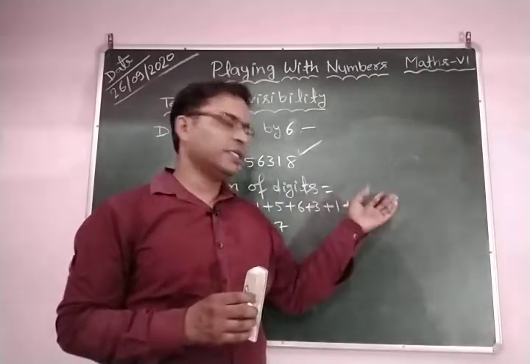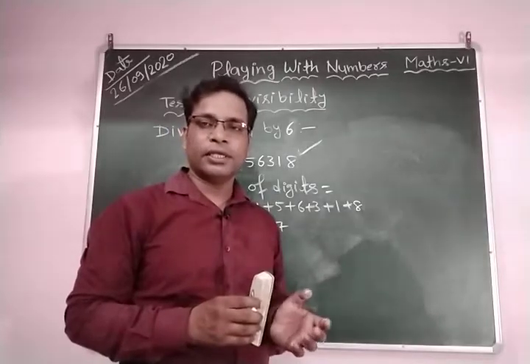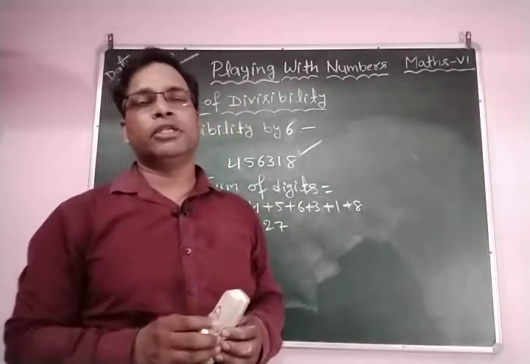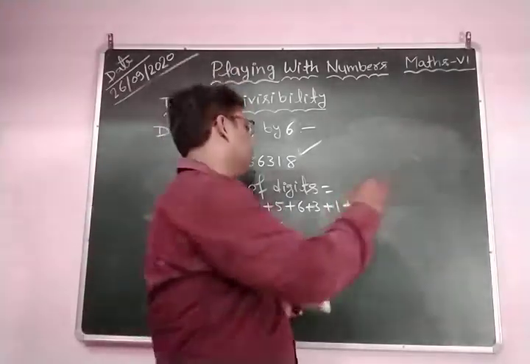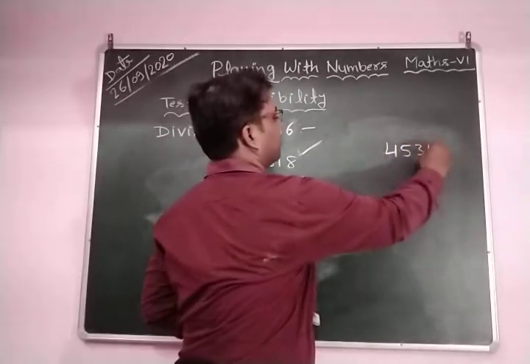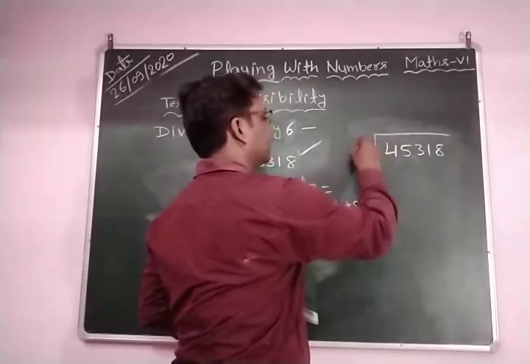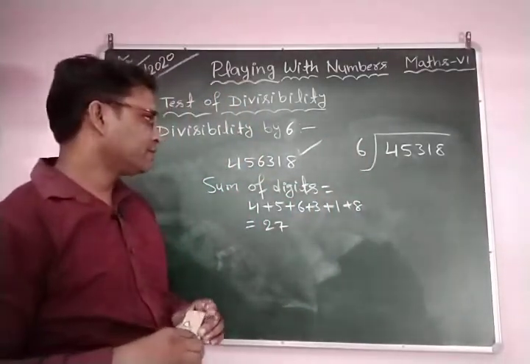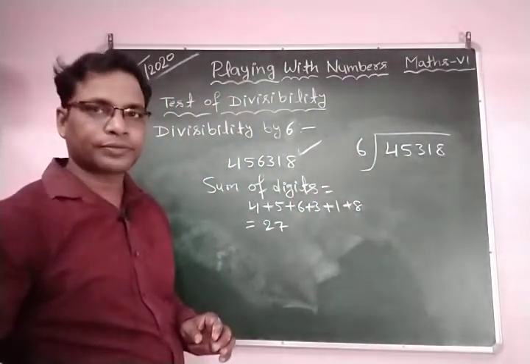But we check here whether this number is really divisible by 6. So the given number 456318, we divide it by 6. This is the dividend, and this is the divisor. Okay, so let's see.